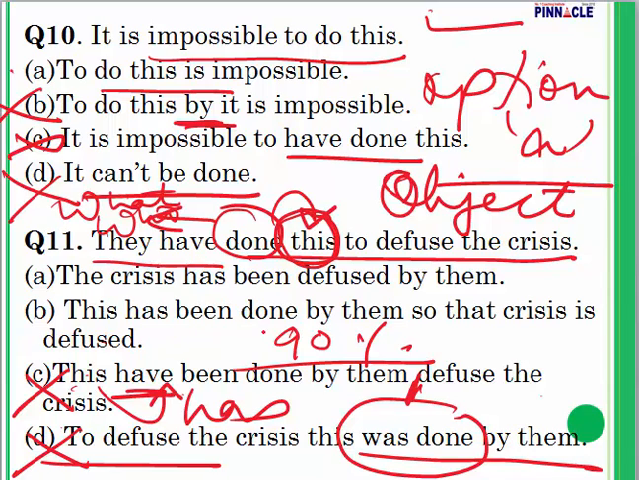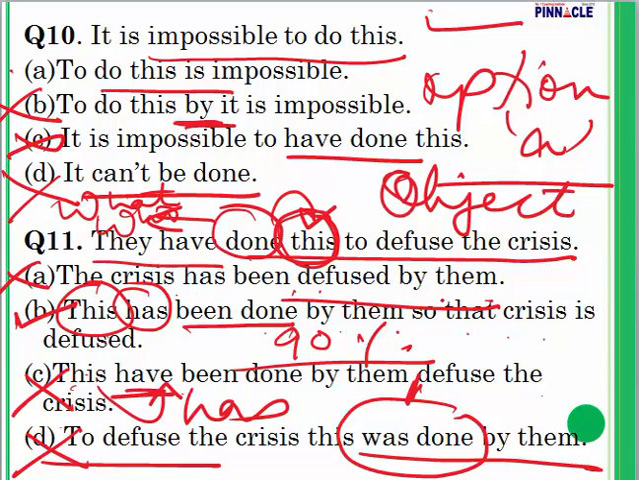This has been done by them so that crisis is diffused. Let's look at B. Here my subject is correct. Here the verb used along with the subject is correct. This has been done, third form of the verb, is used. This could be an answer, but I will mark it and leave it right now because I haven't seen the first one. The crisis has been diffused by them, meaning of the sentence is changed. So I will eliminate this and my answer is going to be answer B.